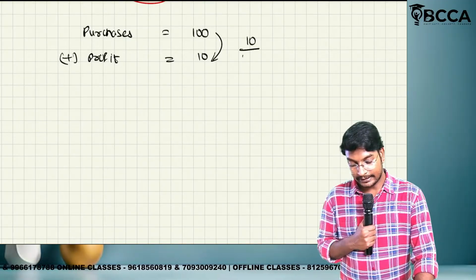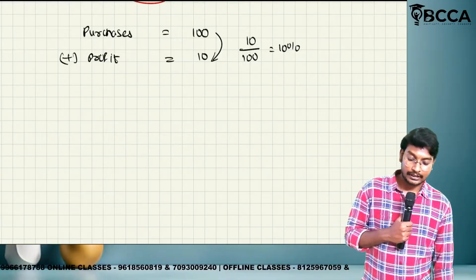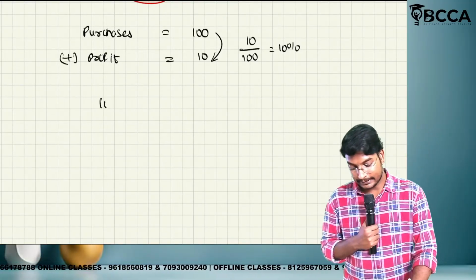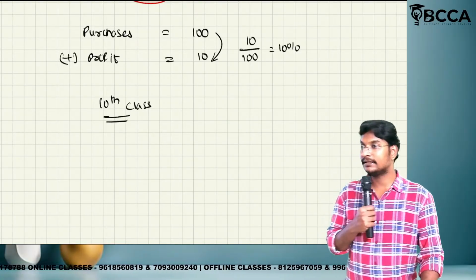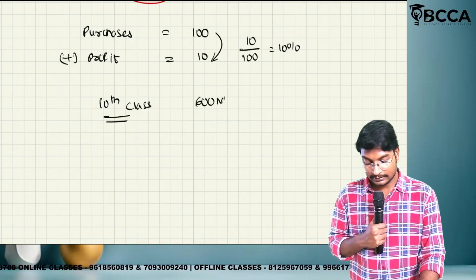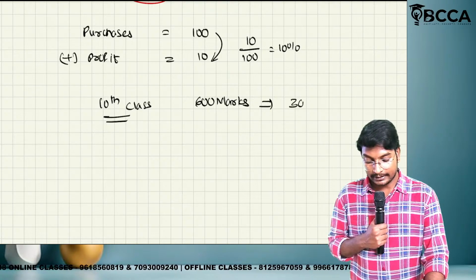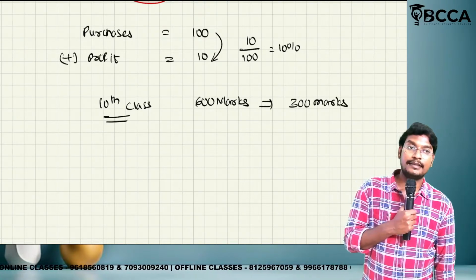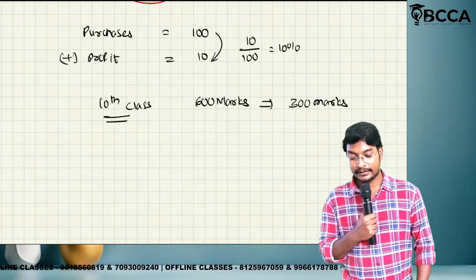10 divided by 100, that is equal to 10 percentage. Okay? Nothing but how to calculate the percentage. Generally, we already know this from the 10th class. The total marks is for how many marks? 600 marks. For the 600 marks, we have got 300 marks. That means what is the percentage? 50 percentage.